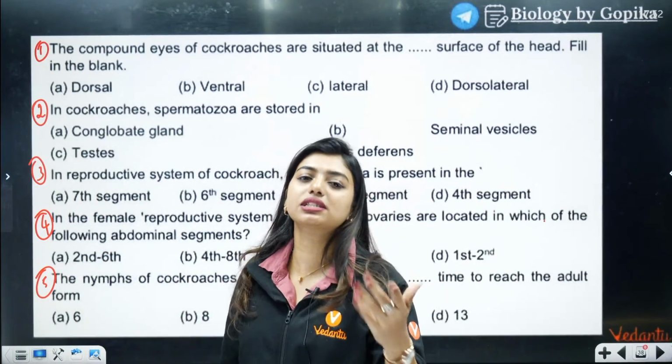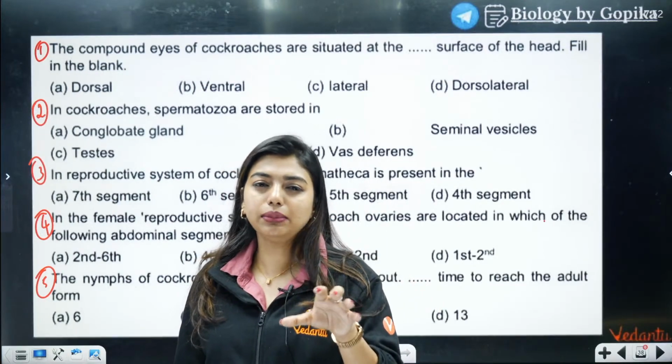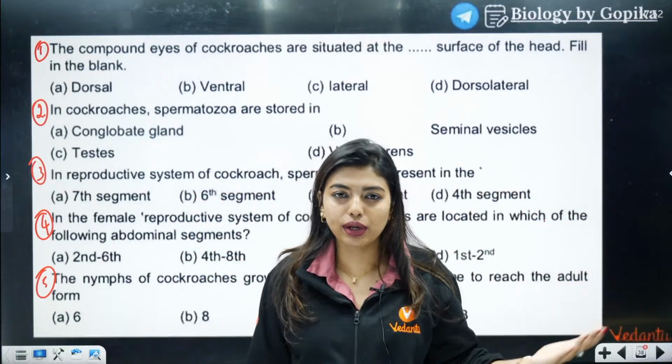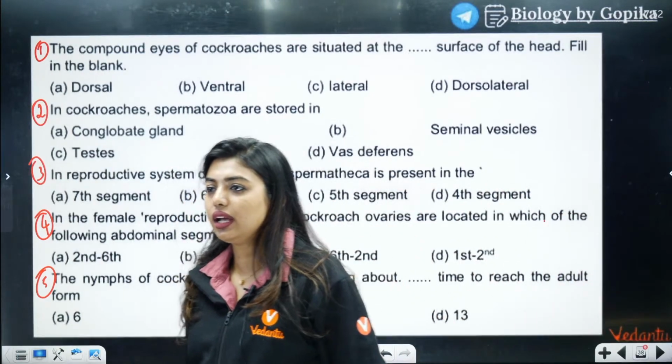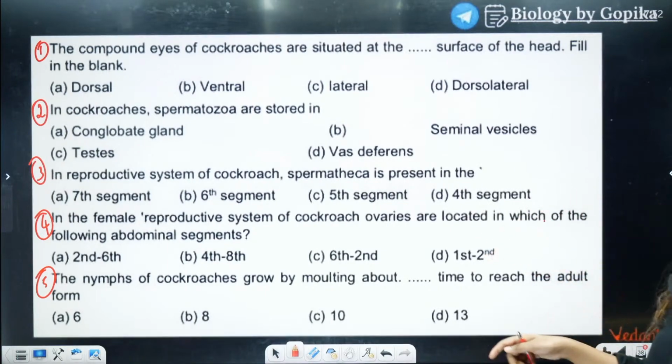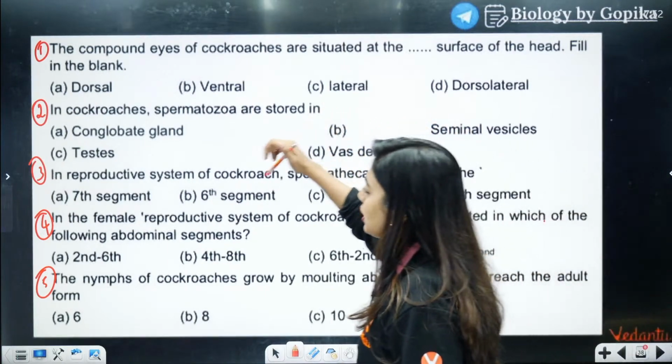Oothecal chamber is completely wrong. The answer is that, but the thing is the word is not mentioned in NCERT, so it could be a very old question. That's why it's not mentioned. Yes, 5 questions in a page, because they are small questions, no? So you go to the first question. First one, all of you answer.